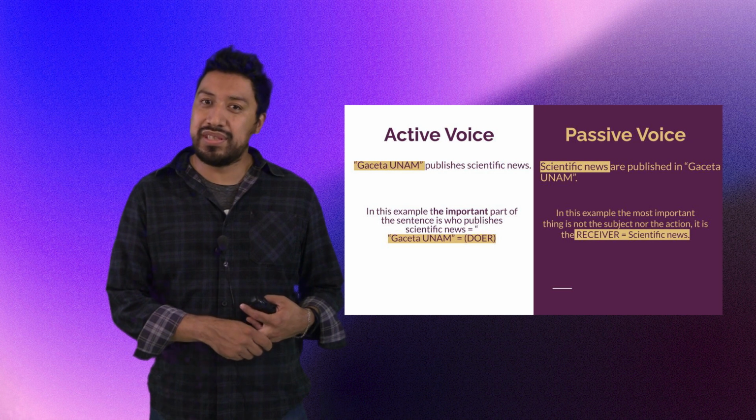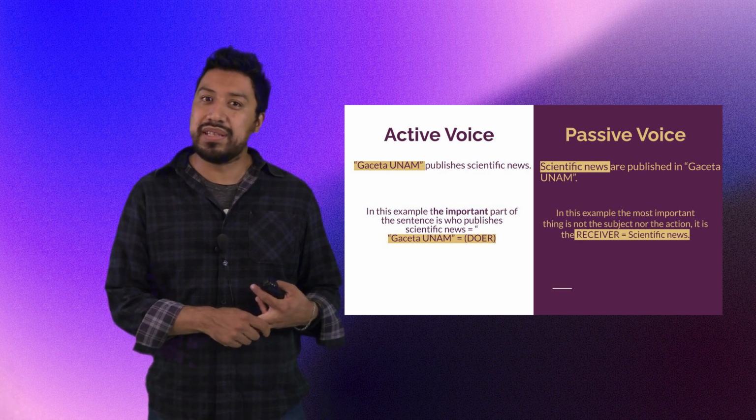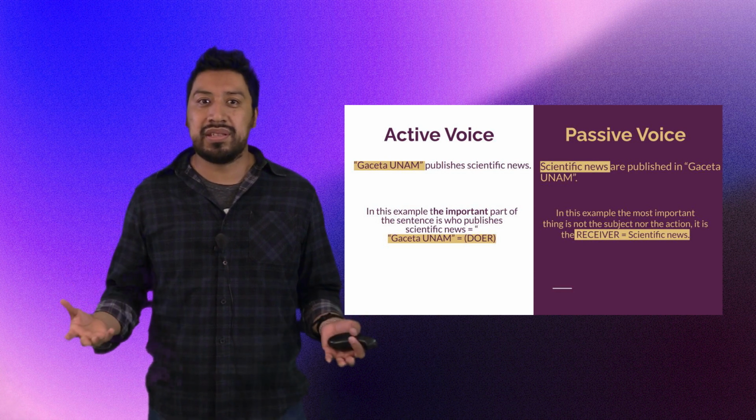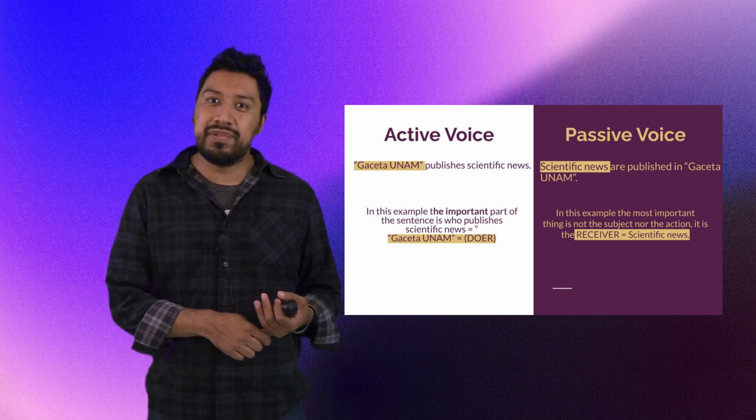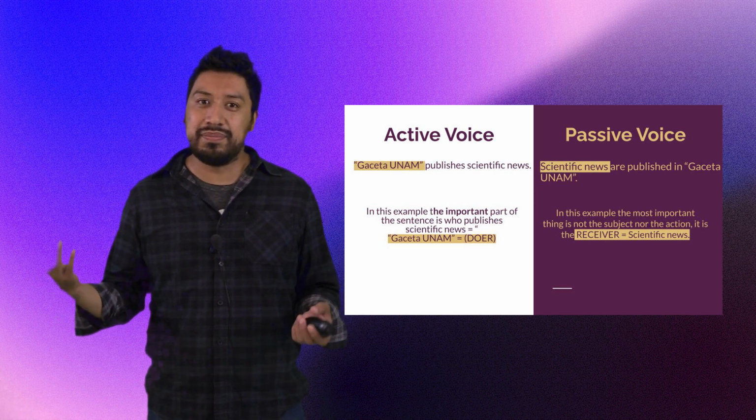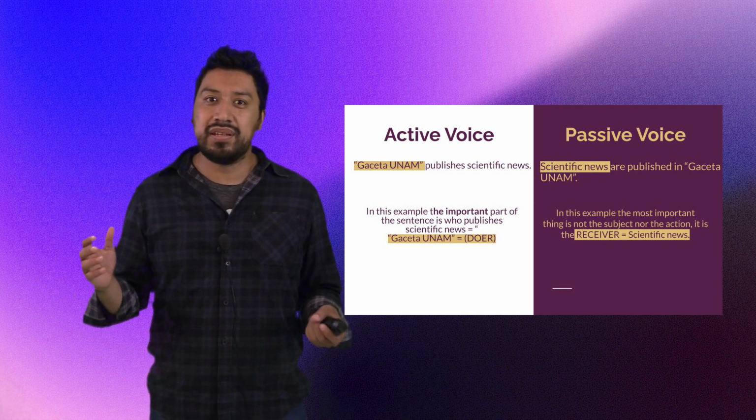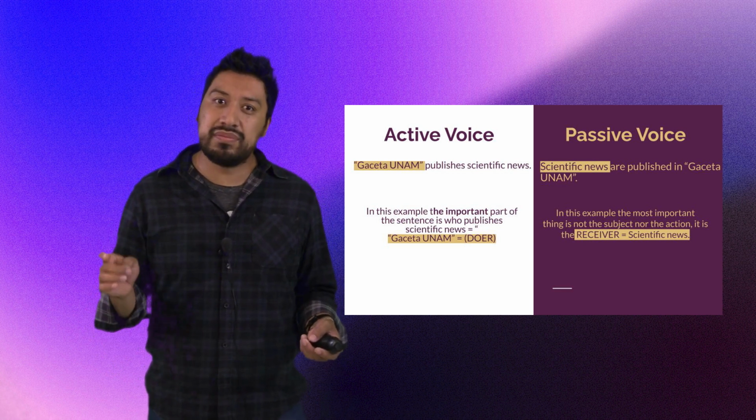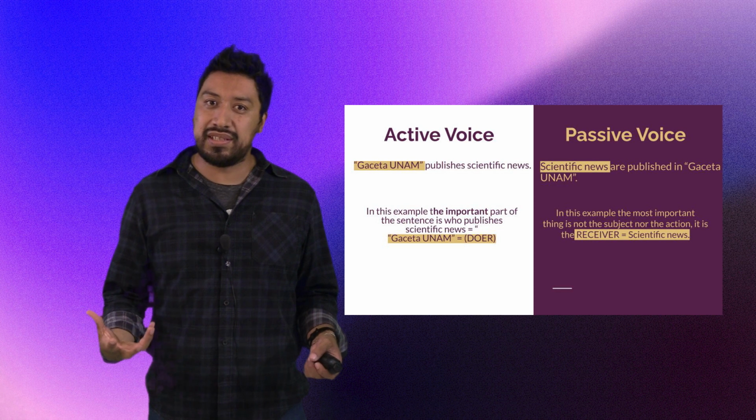Gazeta UNAM publishes scientific news. The important part here is the Gazeta UNAM and what it does, which is publishing scientific news. In an active voice, the most important thing is the doer. On the other side, in the passive voice, the important thing is not the Gazeta UNAM. It's the action, but we need to make some changes in order to emphasize that.